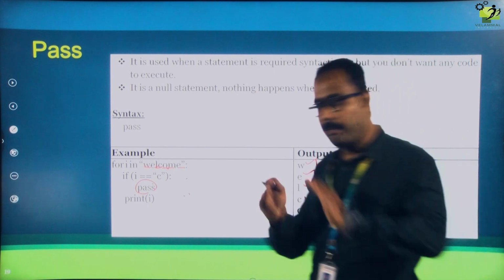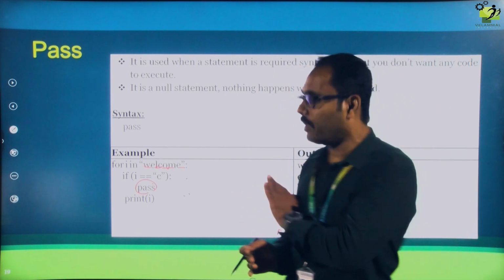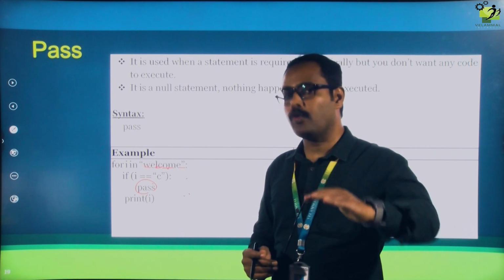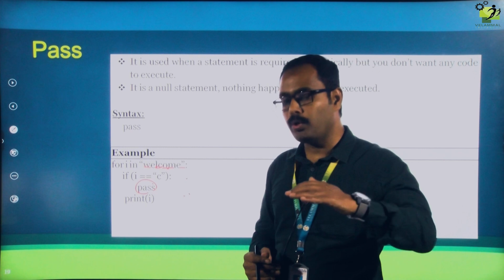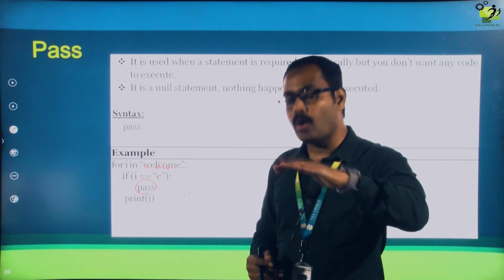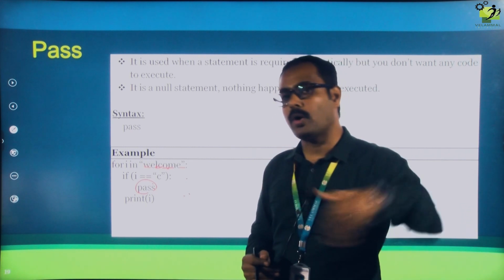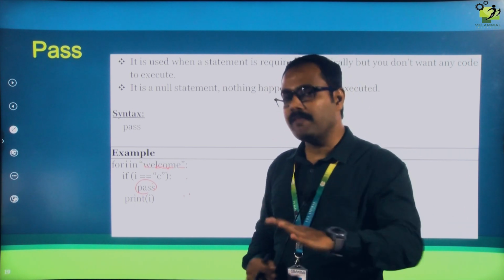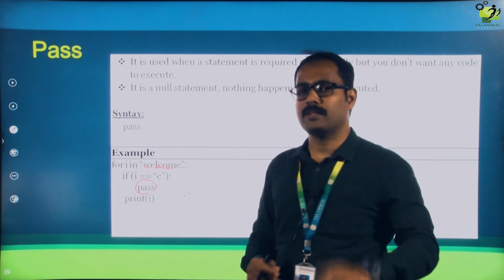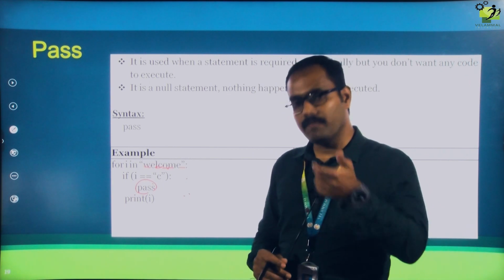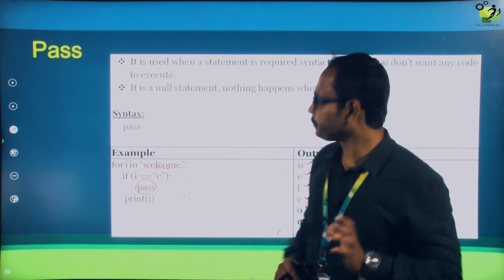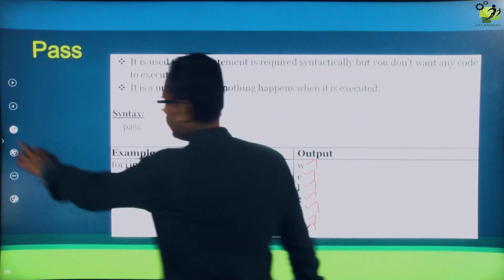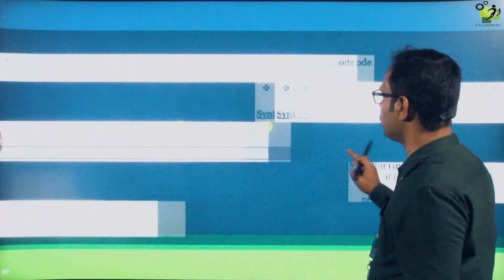So the difference between break, continue and pass is that break will stop the entire loop, it will come out from the loop, whereas with continue, the particular iteration alone will be stopped, it will go to the next iteration and it will not get printed. Whereas with pass, nothing will happen, it will simply pass to the next iteration, and the printing will also be done. So that is the difference, right.